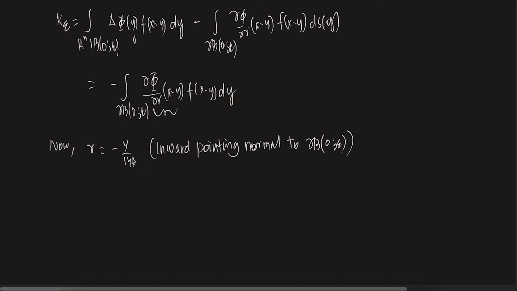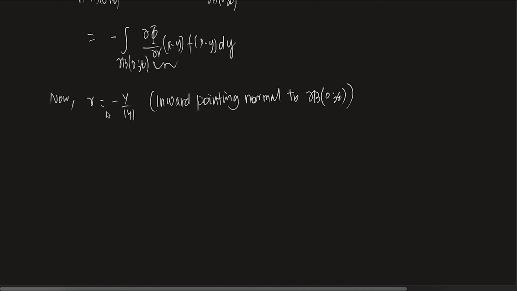And what is y by mod y? The unit normal is given by x by mod x. That is always there, but since it is inward, there is a minus sign. So gamma of y looks like minus y by mod y, and therefore del phi by del gamma of x minus y is the gradient of phi at the point x minus y, dot gamma.